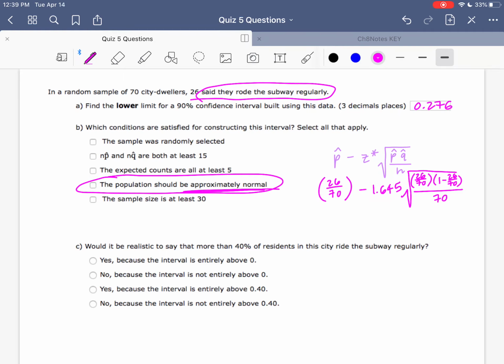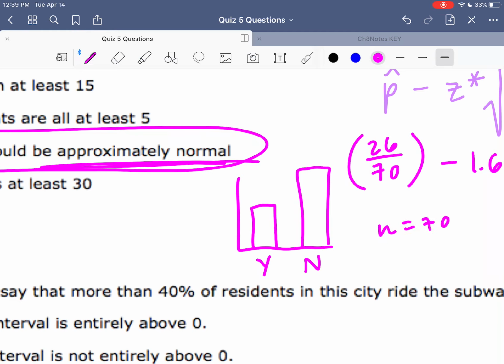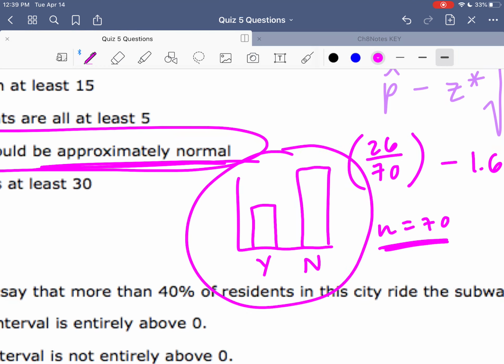So thinking about what this population would look like, well, we have a bar graph. We have a bar for yes, we have a bar for no. That's what it would look like for our population, as well as our sample of 70. Now these bars would probably be different heights because our sample of 70 just had 26 yeses and the rest were no's. But this is essentially what that graph would look like for our population.